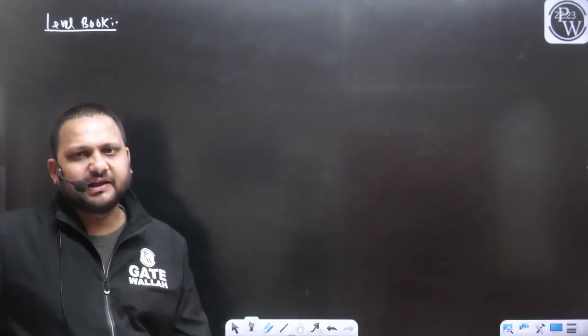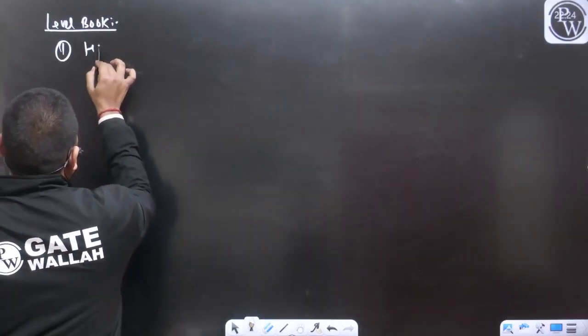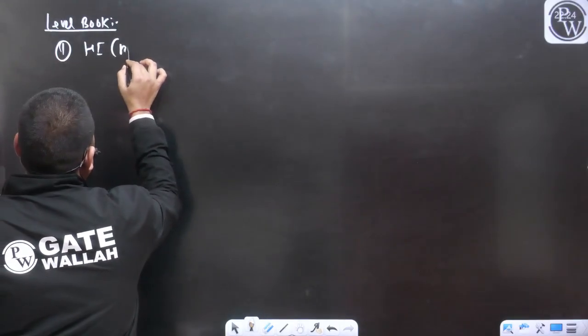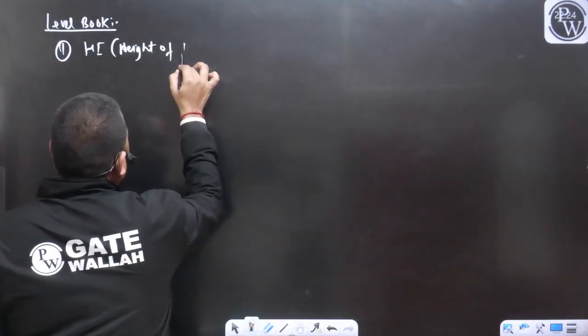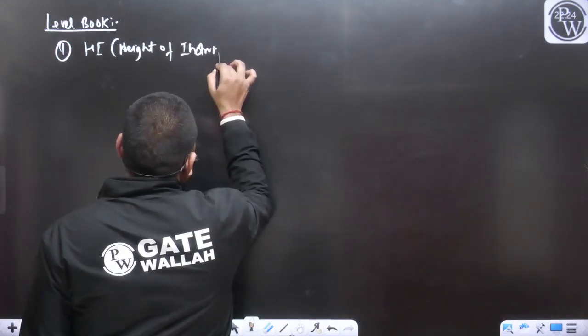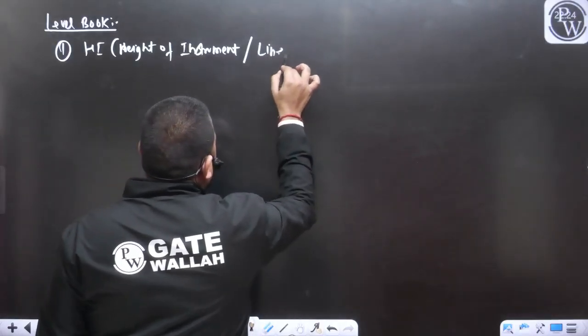First one is the rise and fall. First one is the HI method, or you can say the height of instrument method, or the line of collimation method.